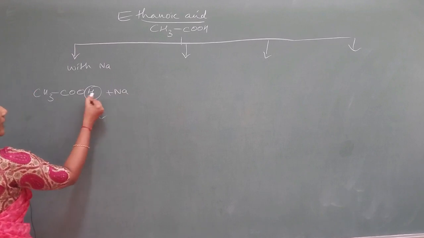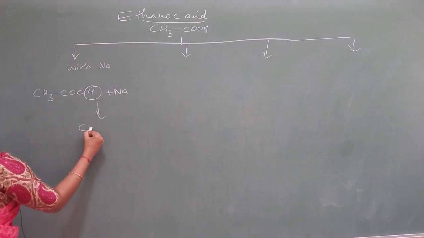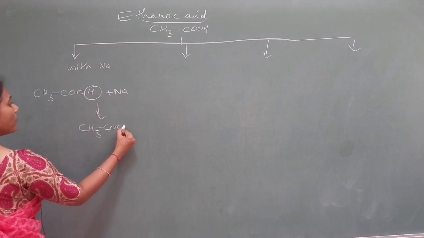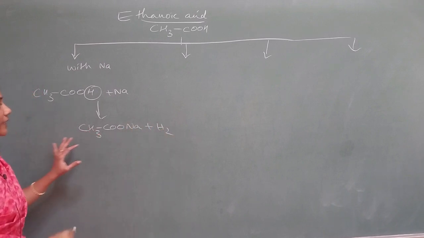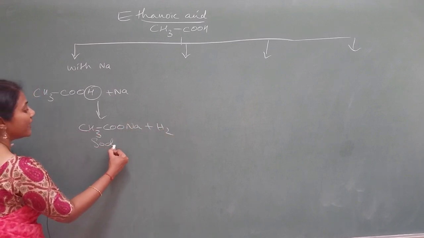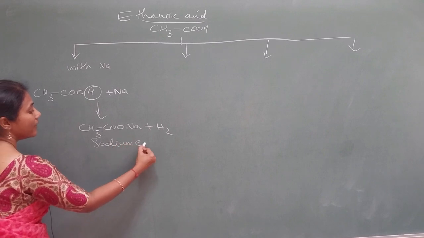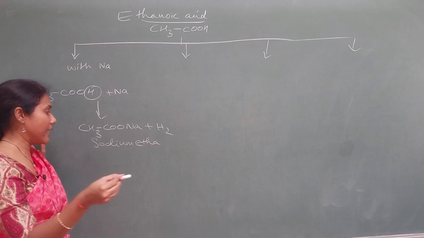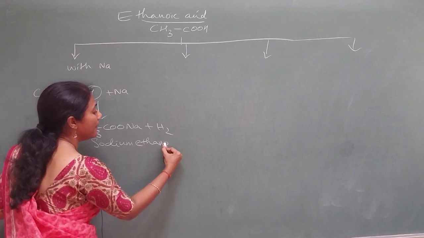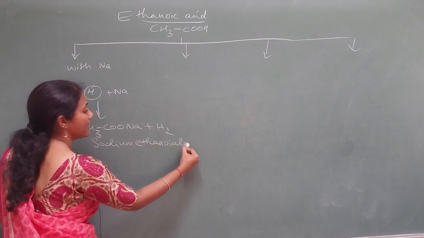So sodium comes in the place of H. What do you get? CH3COONa plus H2. This is called sodium ethanoate. In the case of alcohol it was sodium ethoxide, but this is sodium ethanoate, you have to say.